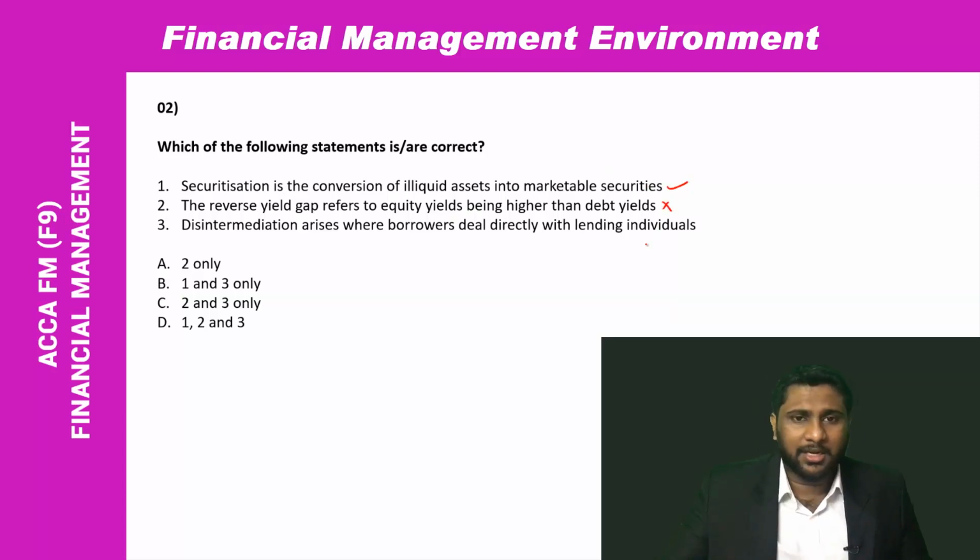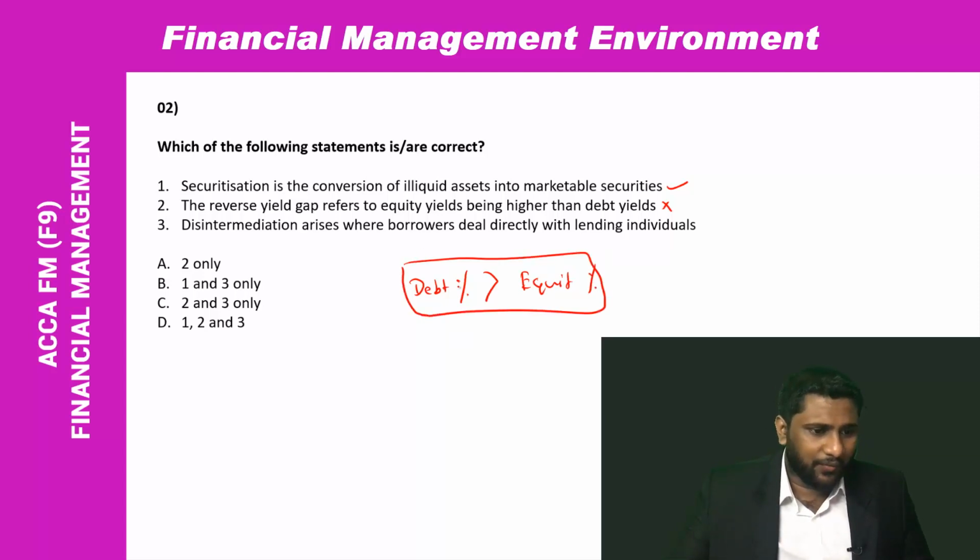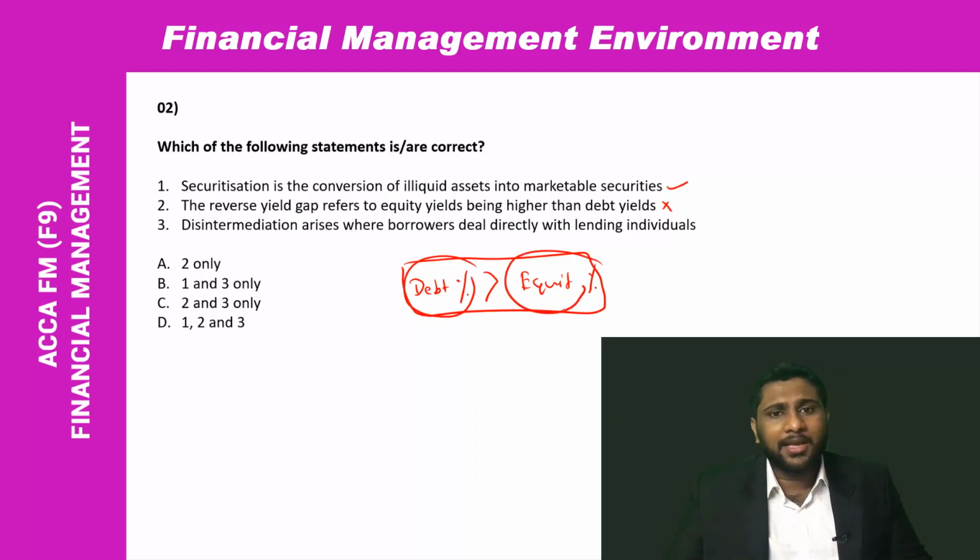Actually, this is a wrong statement, because the reverse yield gap means normally the debt yield will be greater than the equity yield. So if your debt yield is greater than equity yield, we will call it reverse yield gap. Let's take an example.